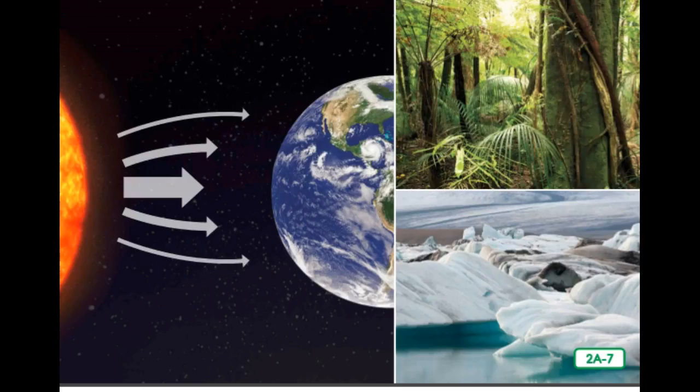Not every part of Earth experiences seasons, though. Different areas of the Earth have different types of weather. This is partly because of the shape and tilt of our planet. This means that different parts of Earth receive different amounts of sunlight and warmth. The area around the equator receives the greatest amount of direct, intense sunlight, so some of the warmest parts of the Earth are located in that part of the planet.